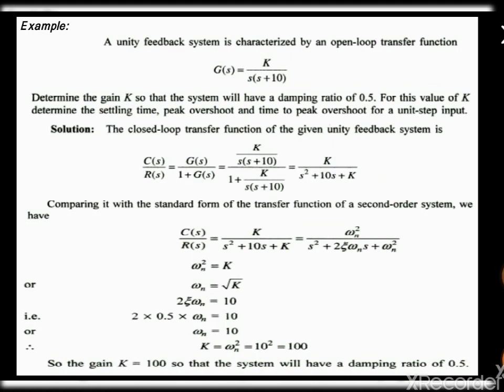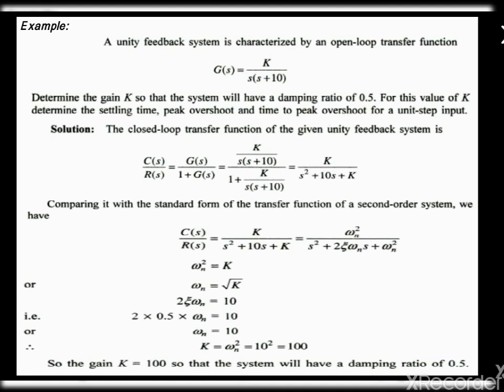Now we are going to see some example problems for finding the value for settling time, peak overshoot, peak time, etc. In this problem, we have the open loop transfer function G of s as K divided by s into s plus 10, and we have the value for the damping ratio, zeta, as 0.5. In this they have specified that it is a unit step input, so we know the input also.